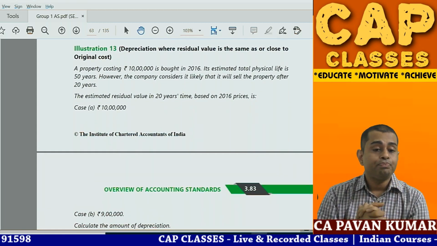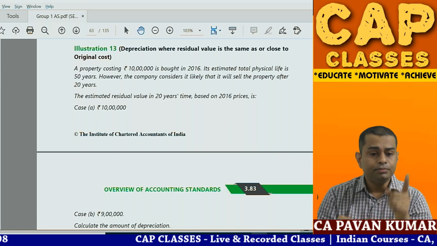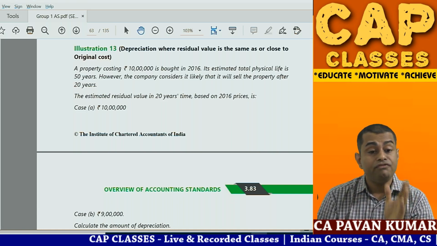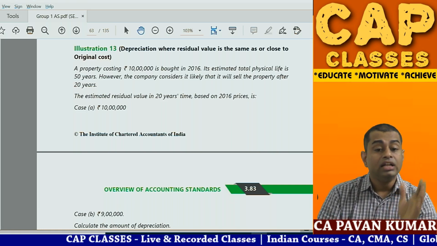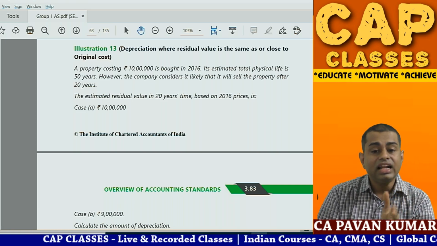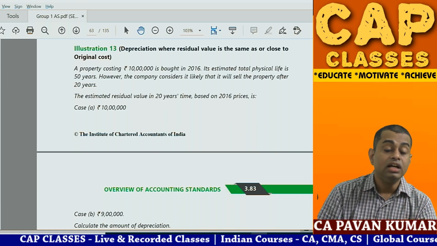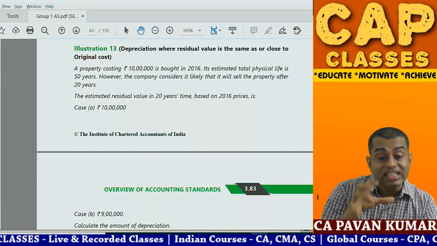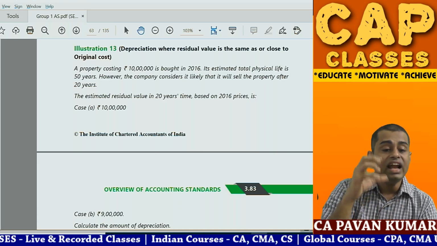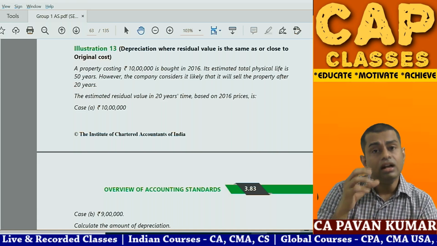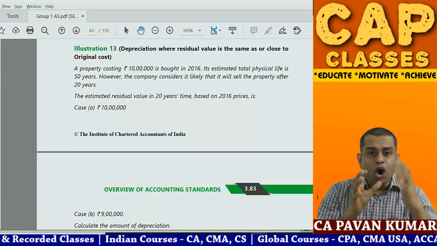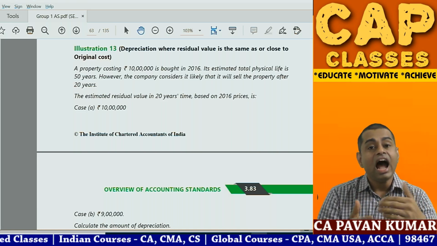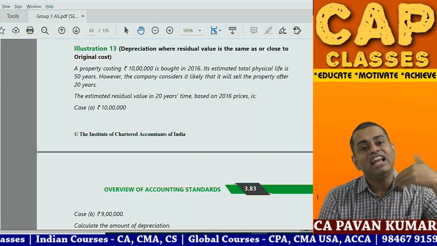Next, 13. A property costing 10 lakhs is bought in 2016. Its estimated total physical life is 50 years. However, the company considers it likely that it will sell the property after 20 years. The estimated residual value in 20 years' time based on 2016 prices is, case A, 10 lakhs. That means you bought an asset for 10 lakhs and you will use it for 20 years. After 20 years, you will be able to sell it for 10 lakhs.